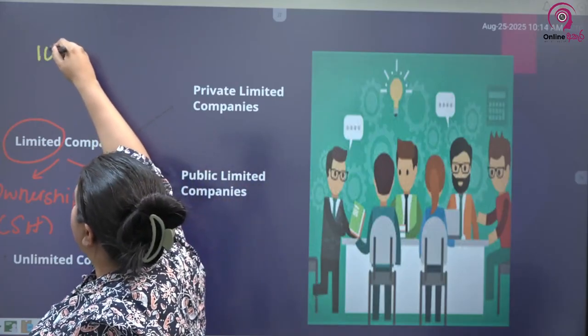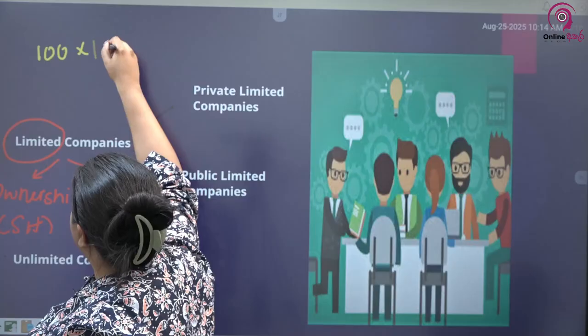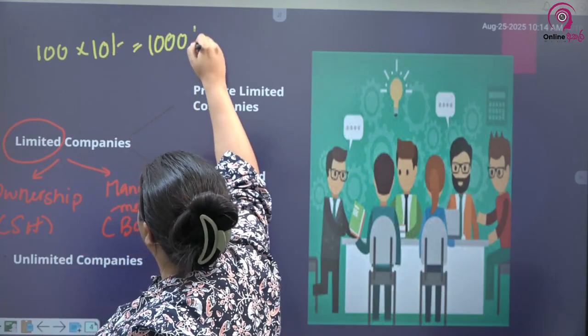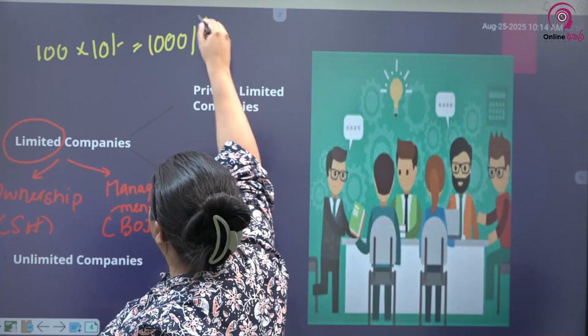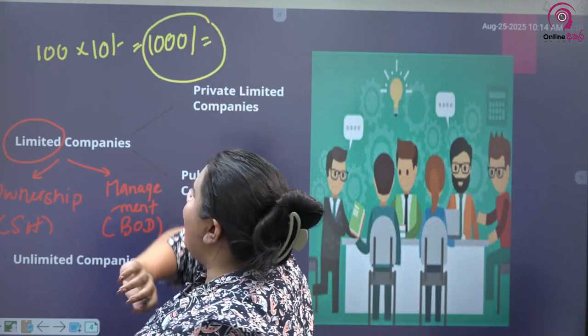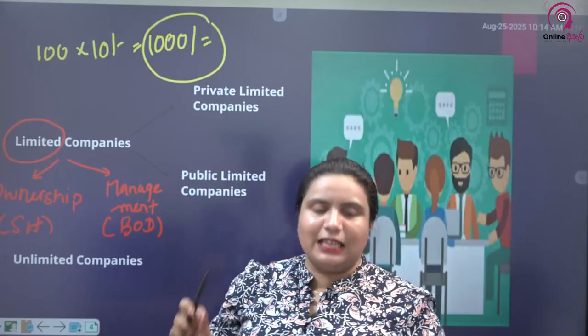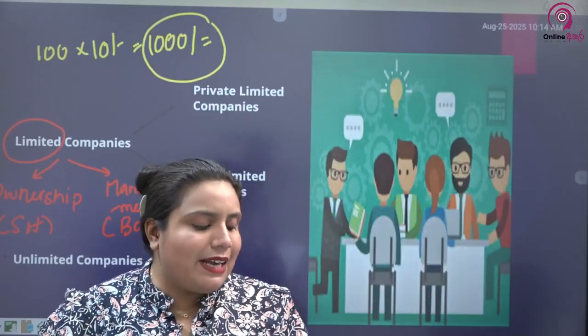Let's say I buy 100 shares of a company. Each share is worth 100 rupees. Maximum I have invested in the company is 1000 rupees. Maximum I will lose is this 1000 rupees and nothing else. That is the meaning of limited liability.